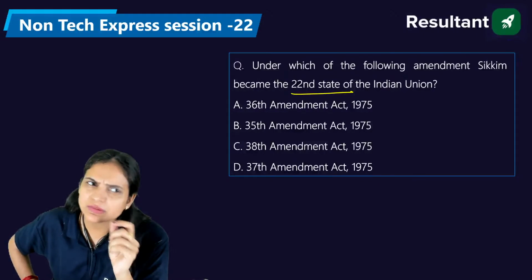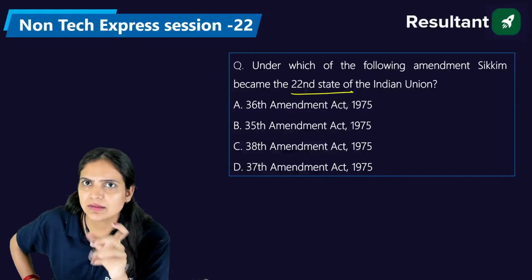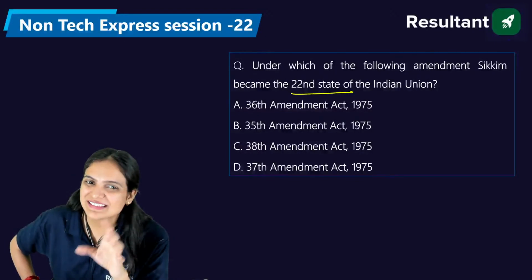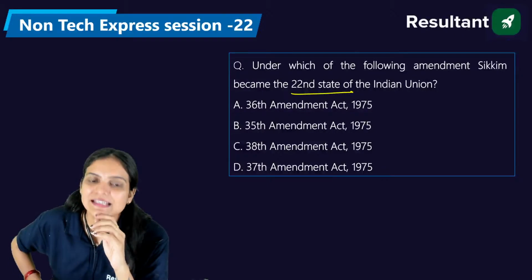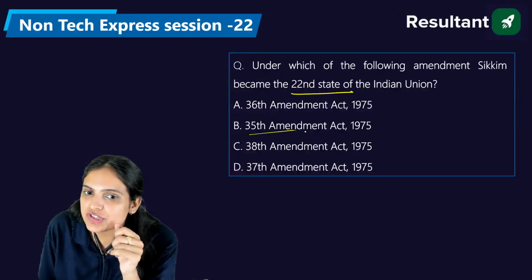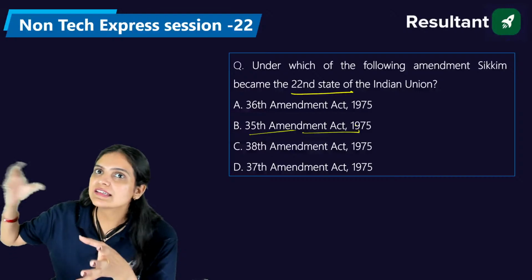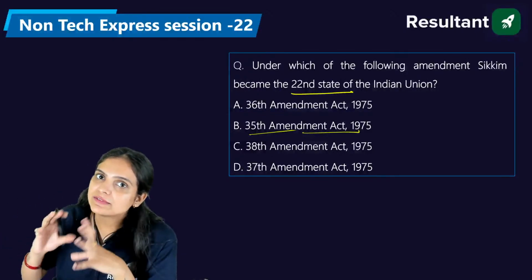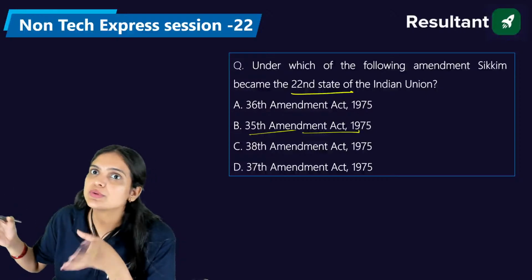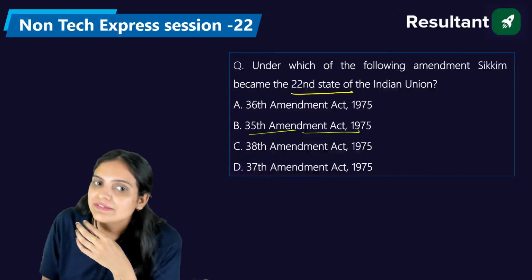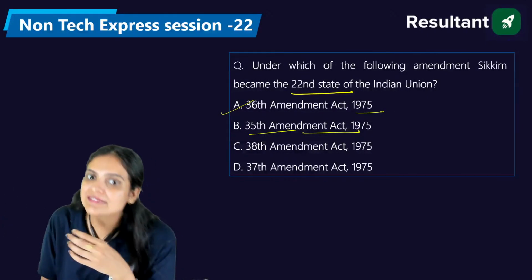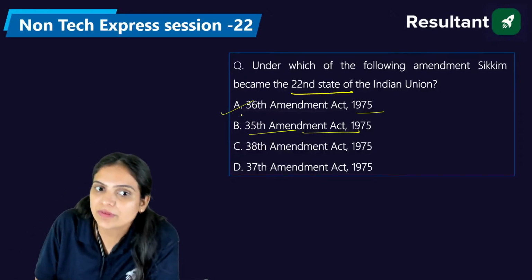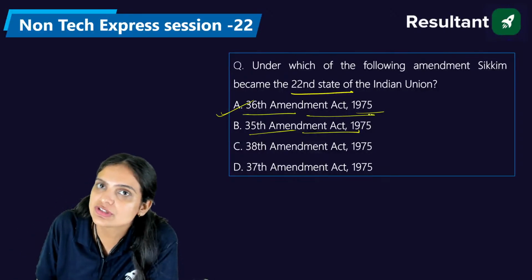Shubhadeep, you are a little bit not correct here. Though the answer is wrong, you should not feel bad for this. By the 35th Constitutional Amendment, we merged Sikkim with us. But by that time, we were not very clear whether we would make Sikkim a state or a union territory. So later on, by the 36th Constitutional Amendment Act of 1976, we made Sikkim the 22nd state of our country. So the right answer is A, that is the 36th Constitutional Amendment.